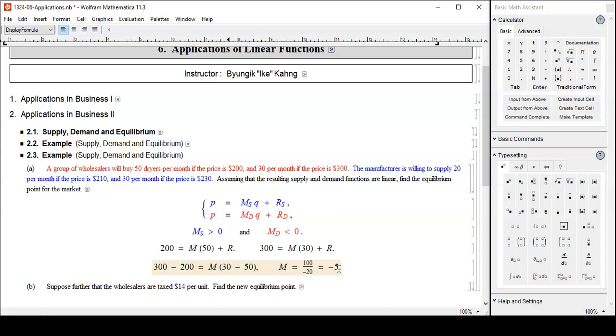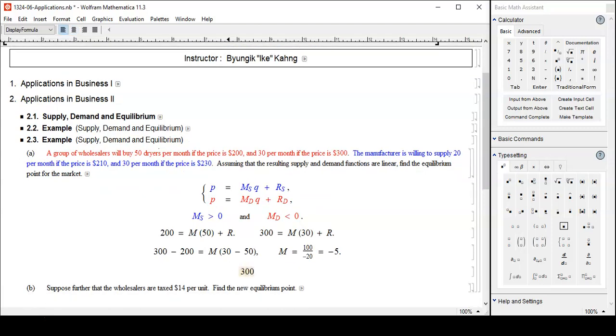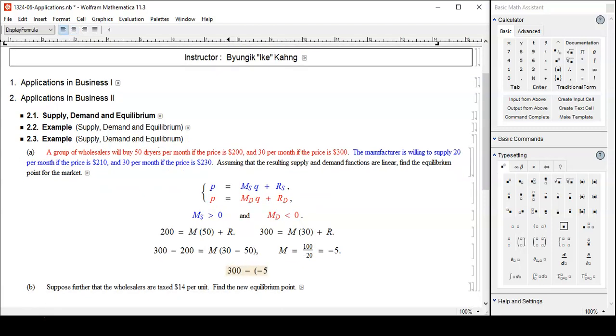And then how about R? Well, you can use either this one or that one. Let's use this one. 300 minus M, which is negative 5, times 30, equals R. That's negative, negative, positive, so we get 300 plus 150.